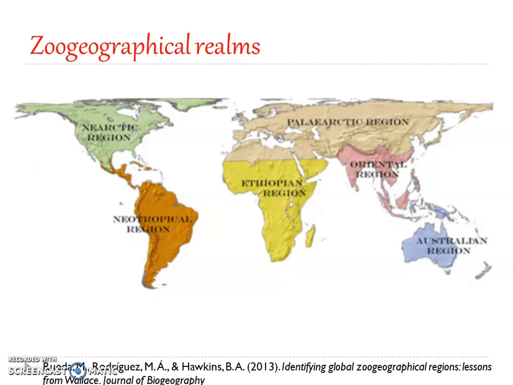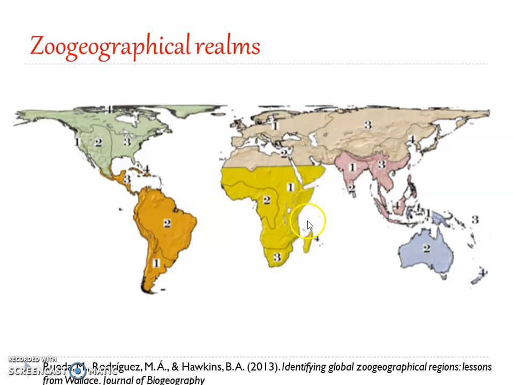Okay. So further, later, Wallace had divided each of these zoogeographical realms into 4 subregions each. Okay, so here you can see 1, 2, 3, and 4, and here you can see 1, 2, 3, and 4. Likewise, each of the zoogeographical realms was further divided into 4 subregions.